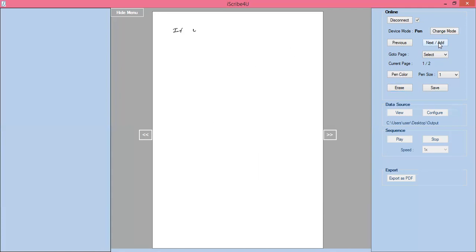When y1 becomes infinity, that means the tangent is perpendicular to the x-axis.